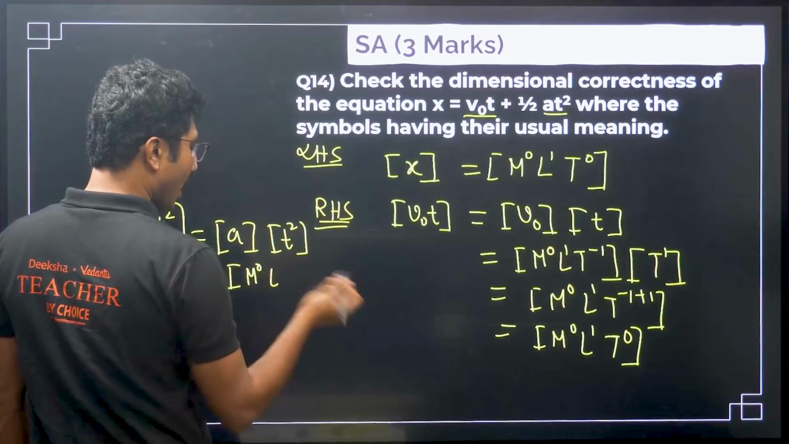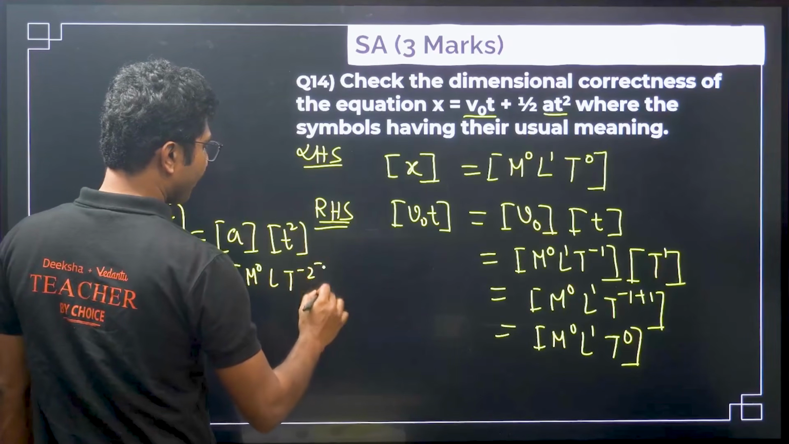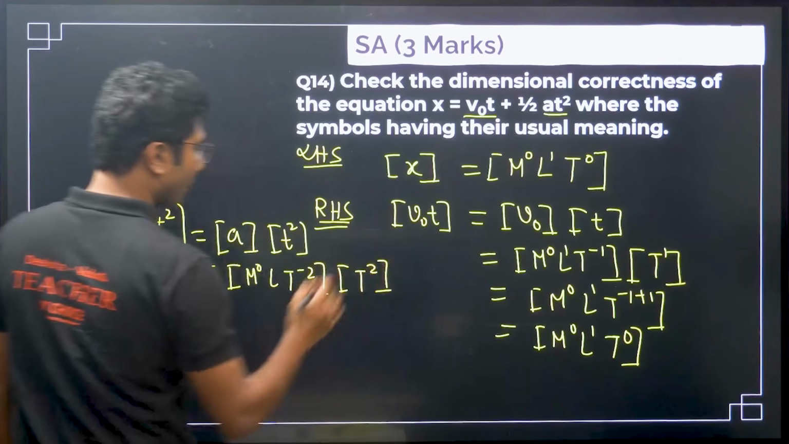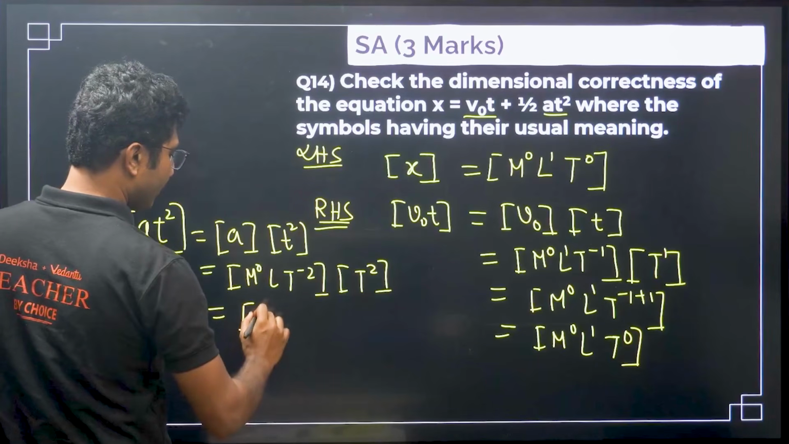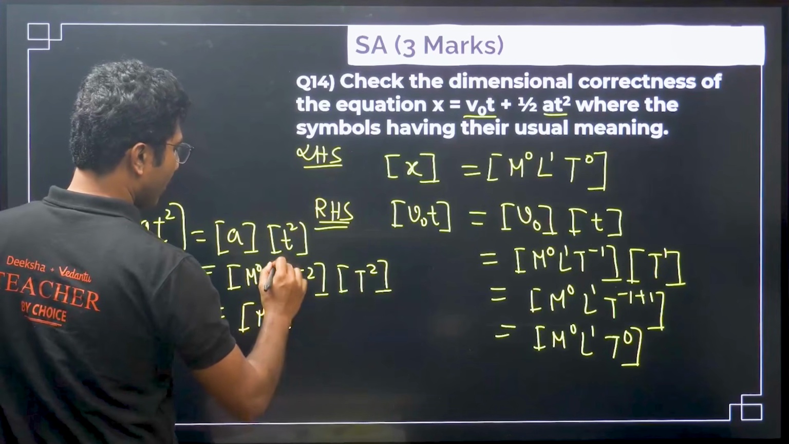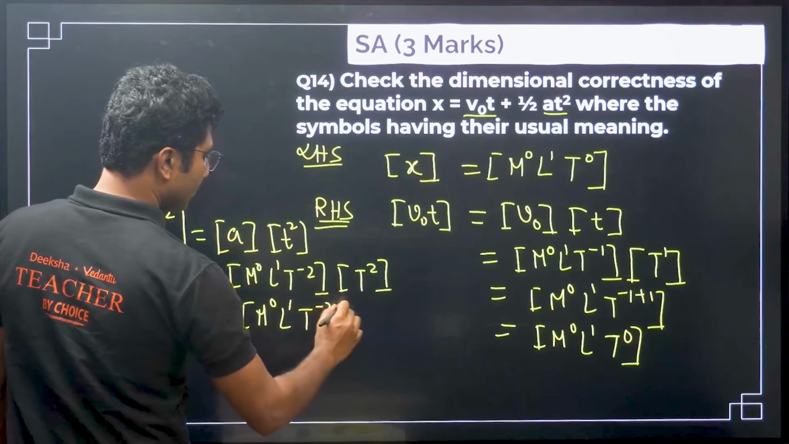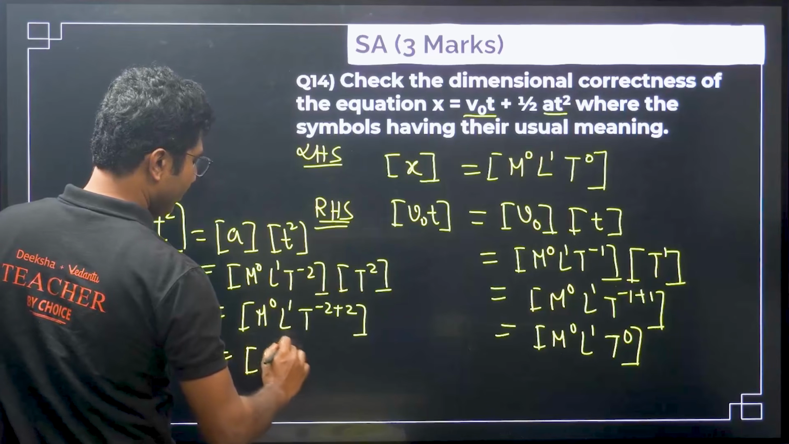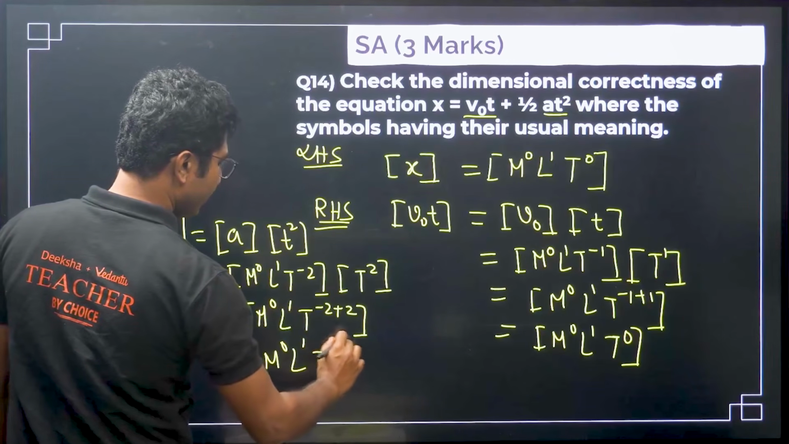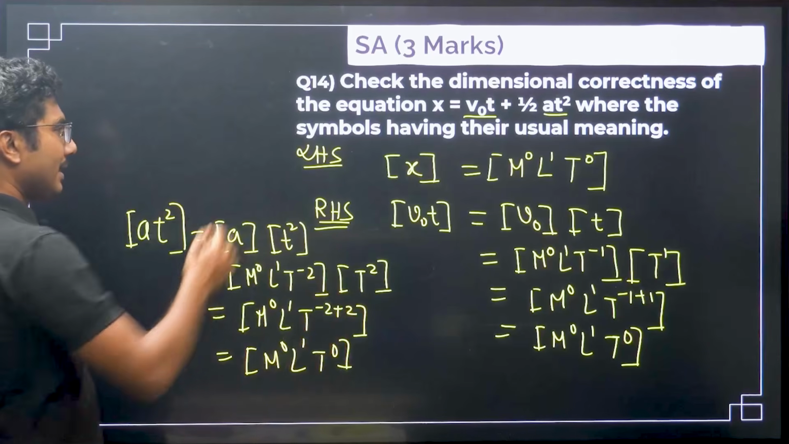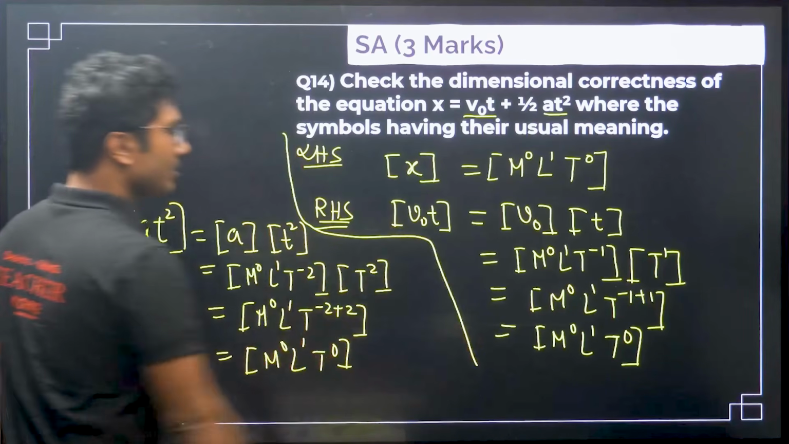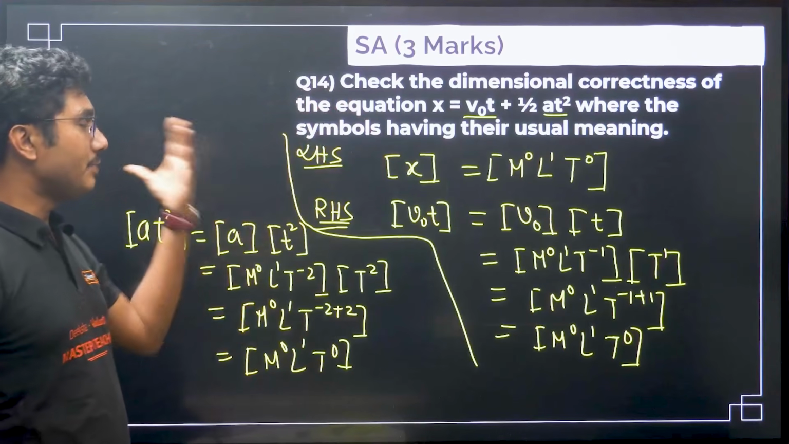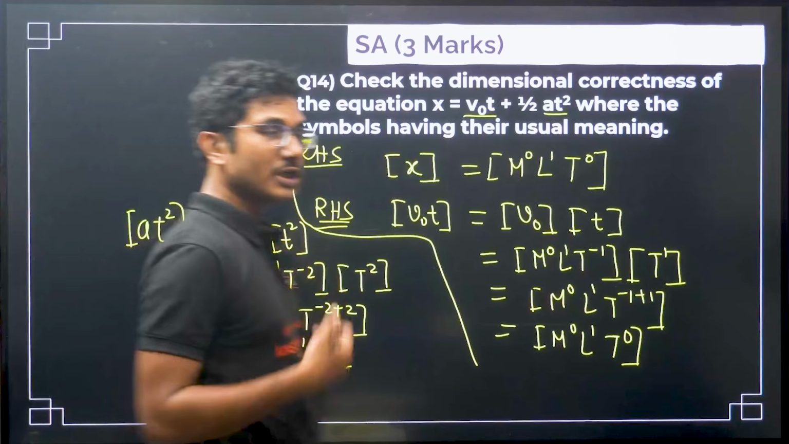the power of 1, t to the power of -2, and t square, again it's the dimension of t to the power of 2. Okay, so it will be m to the power of 0, l to the power of 1, t to the power of -2 plus 2, so it will be m to the power of 0, l to the power of 1, t to the power of 0. So very simple, nothing rocket science in that. Okay, so very simple proof. Okay, so that means this equation is dimensionally consistent.